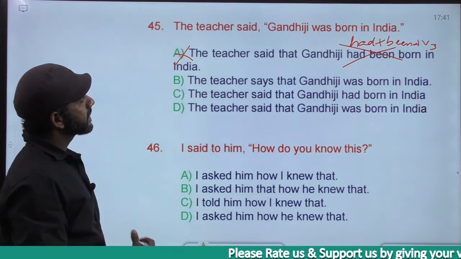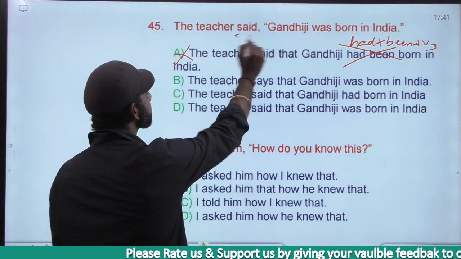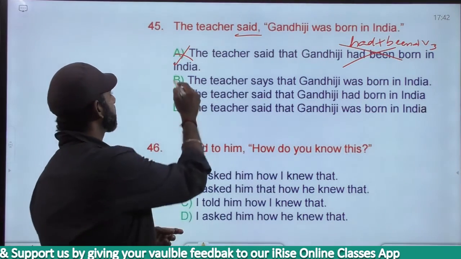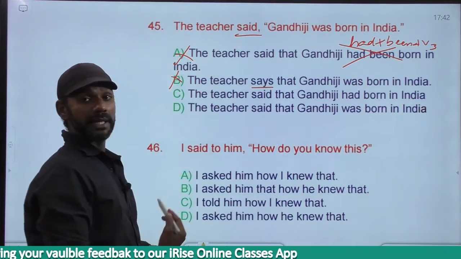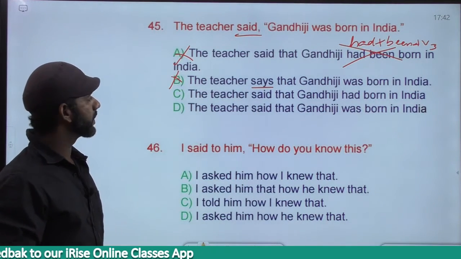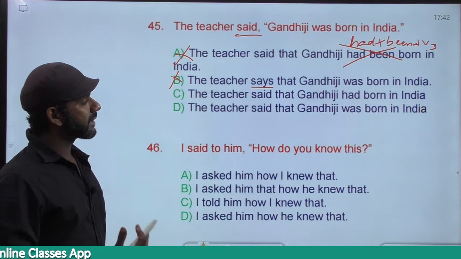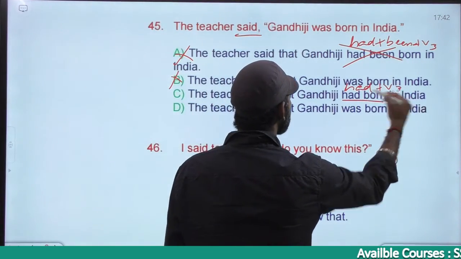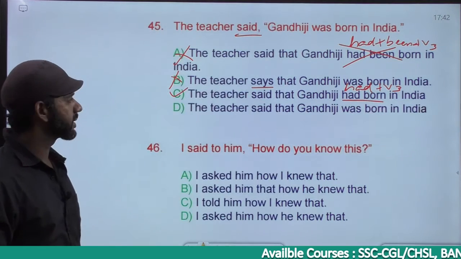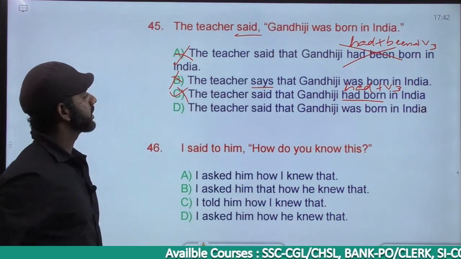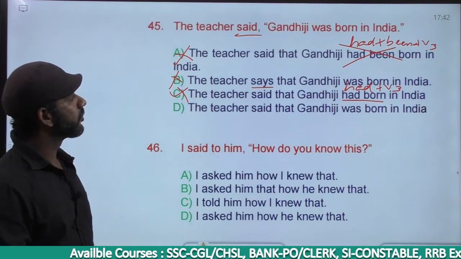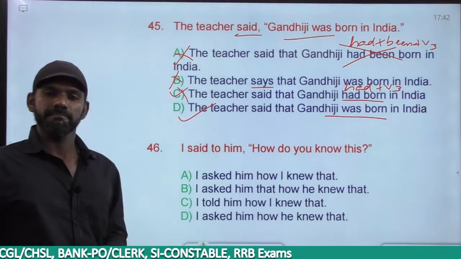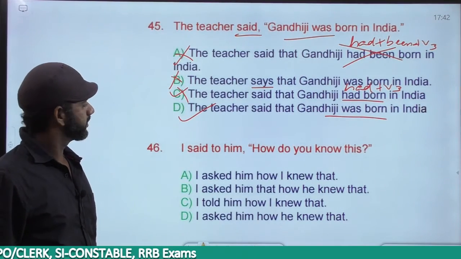Come to B. The teacher says. The reporting verb in the question is said, past tense. We cannot change the tense of the reporting verb. Based on that, B is eliminated. B says present tense. The tense of the reporting verb should not be changed. Gone. Come to C. The teacher said that Gandhiji had born in India. Had born is had plus V3, past perfect. We want it to be simple past itself. The answer must be D. Come to option D. The teacher said that Gandhiji was born in India. Simple past here as well. The answer must be option D. Got it? The next one.